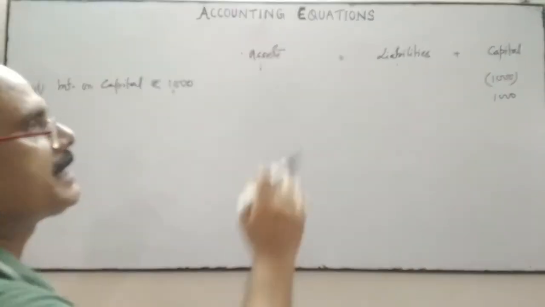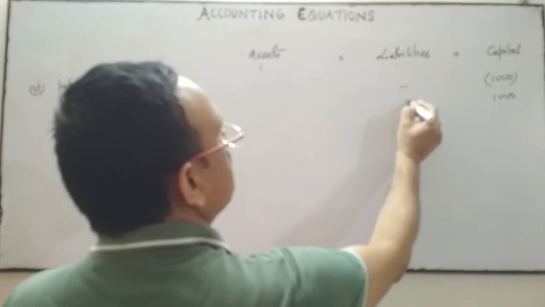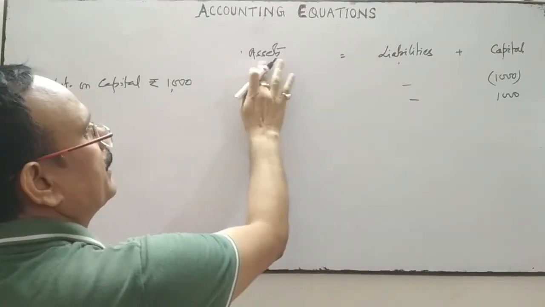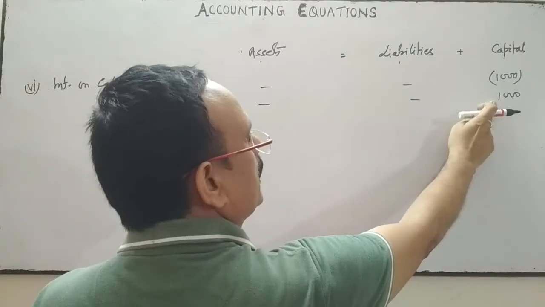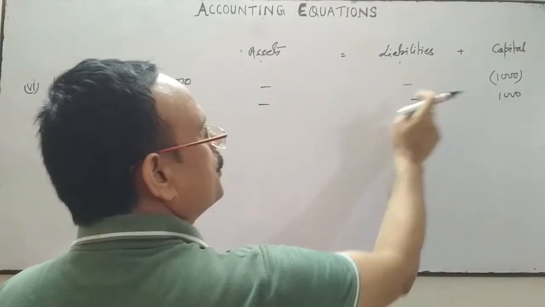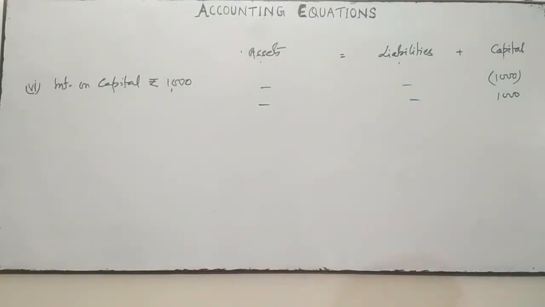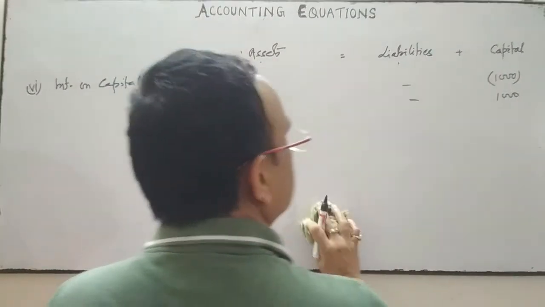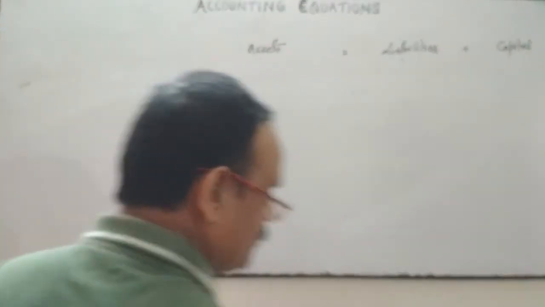So both plus and minus are done in the capital. No effect on assets and liabilities. Only effect on capital. So plus 1,000 minus 1,000 becomes 0, and this side is also 0. The equation is balanced.